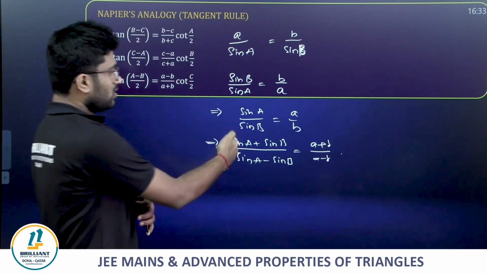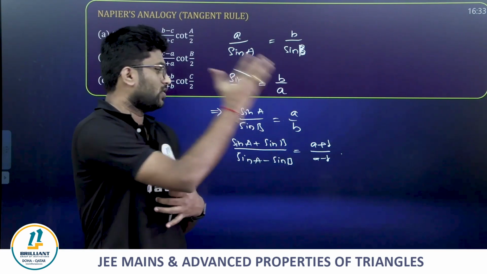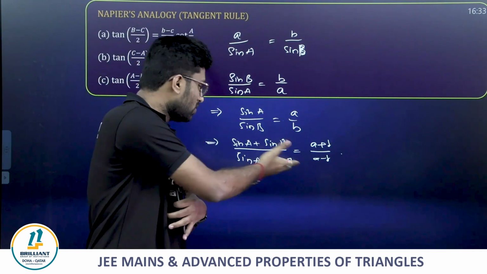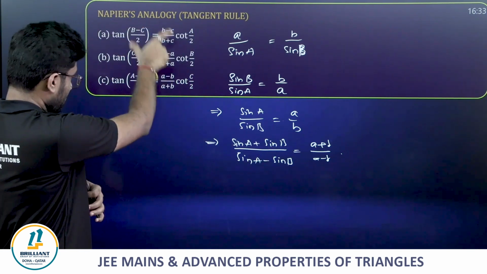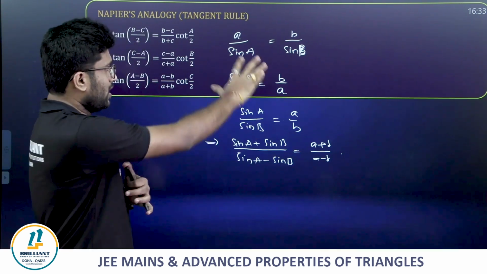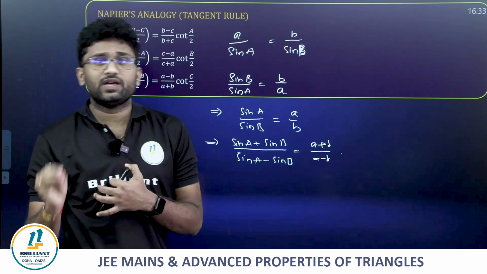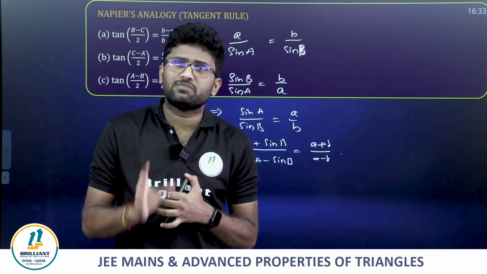There is no question. Use sin C + sin D and sin C - sin D: 2 sin((C+D)/2) cos((C-D)/2) over 2 cos((C+D)/2) sin((C-D)/2). By using that, you will get it. So tan((B-C)/2) = ((b-c)/(b+c)) cot(A/2). Forget about the proof, only understanding it is required. But memorize it. It's very simple to memorize, friends.